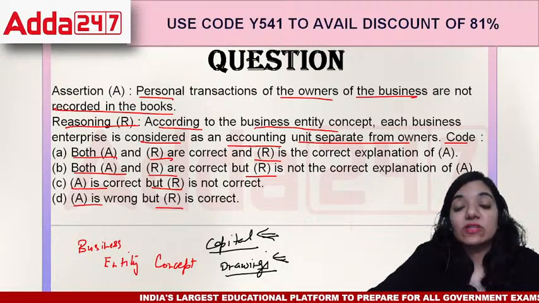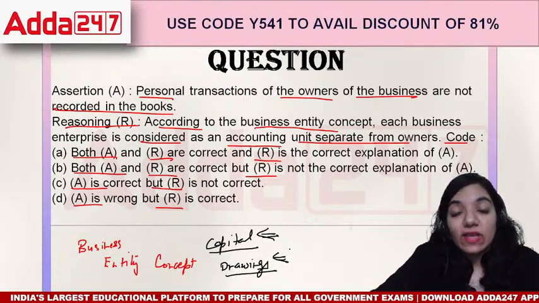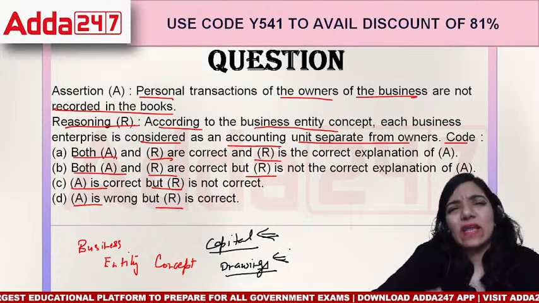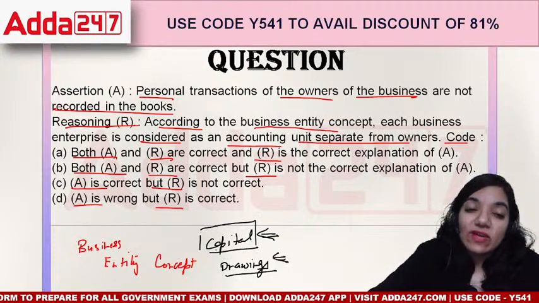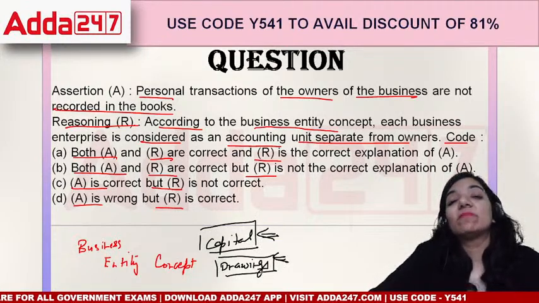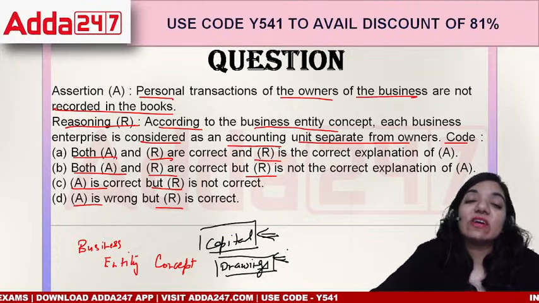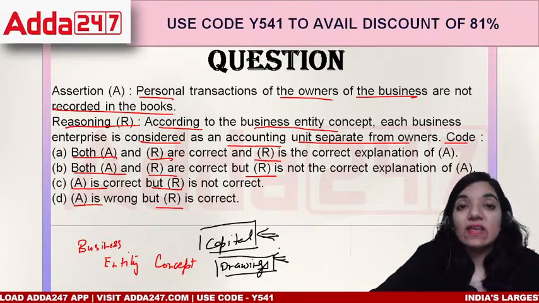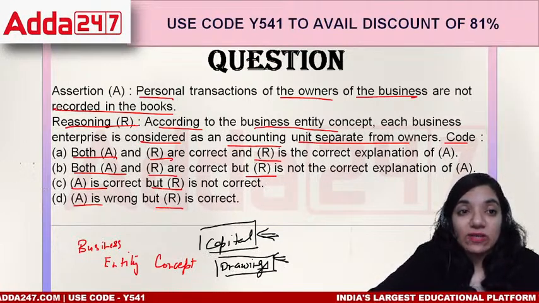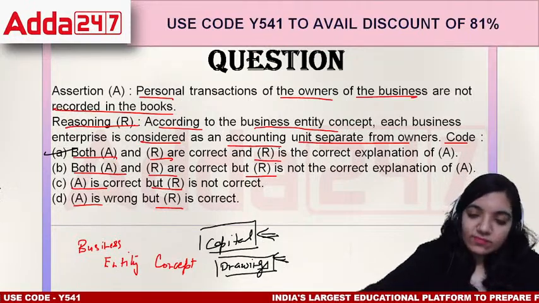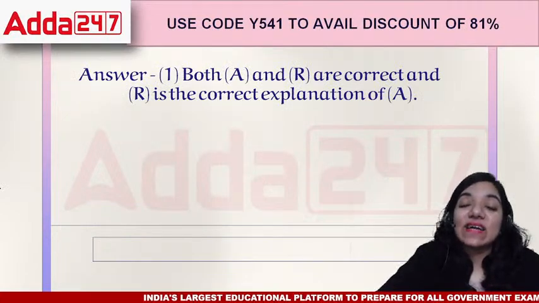So if I put money into the organization, it's capital; if I take money out of it, it would be drawings. Once any form of money or any kind of capital is given to the organization, it belongs to the organization, even if you have given it. So if you're taking it out, it's not yours. It belongs to the organization and you are taking it away. That means you and your business are two separate units. That's why whenever we put money into the business, it's called capital, and if we take out of it, it's called drawings. So the correct answer would be A. Both A and R are correct, and R is the correct explanation of A.